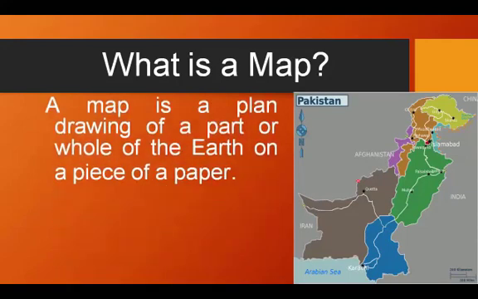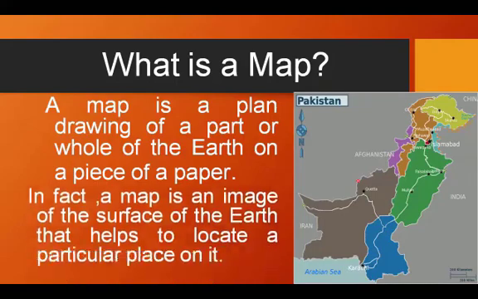What is a map? A map is a plan drawing of a part or whole of the earth on a piece of paper. In fact, a map is an image of the surface of the earth that helps to locate a particular place on it.